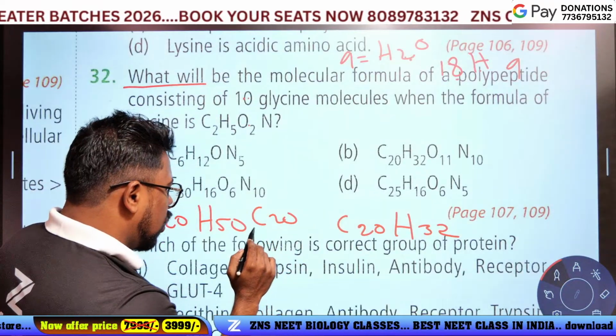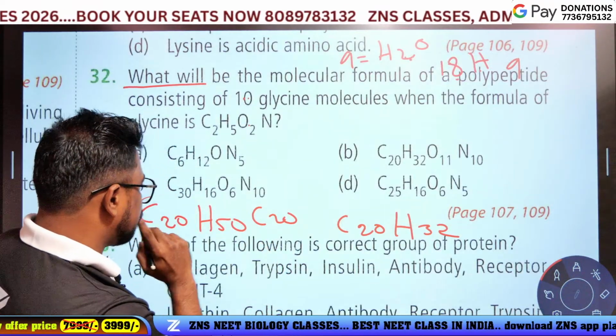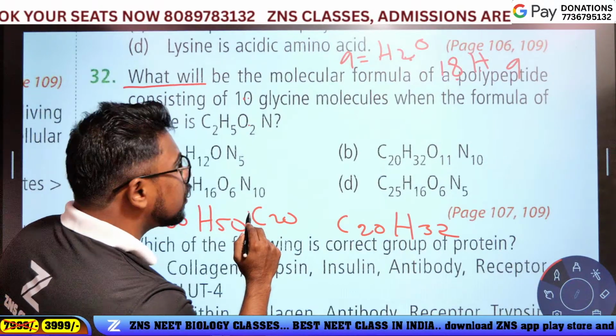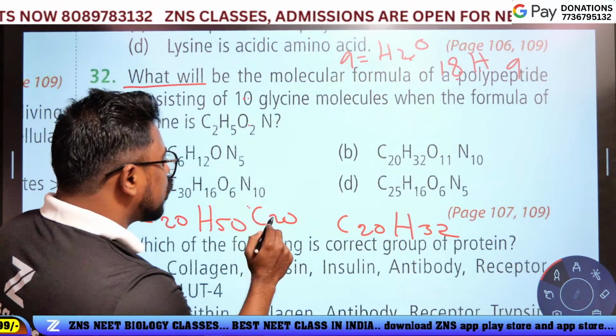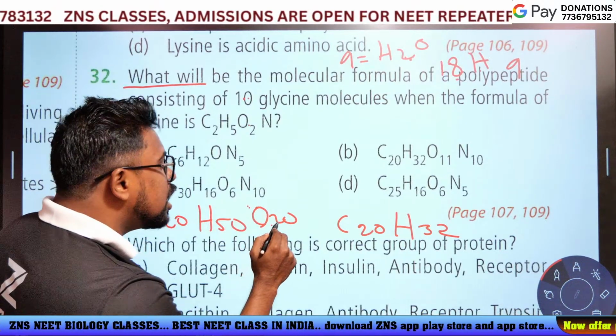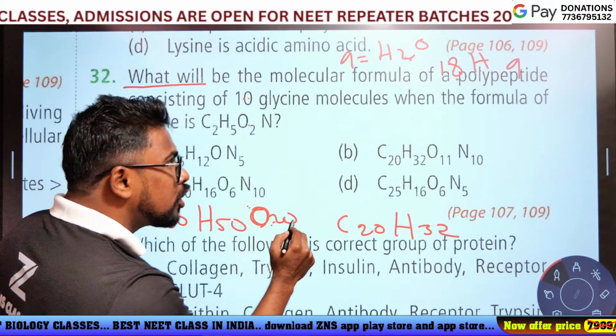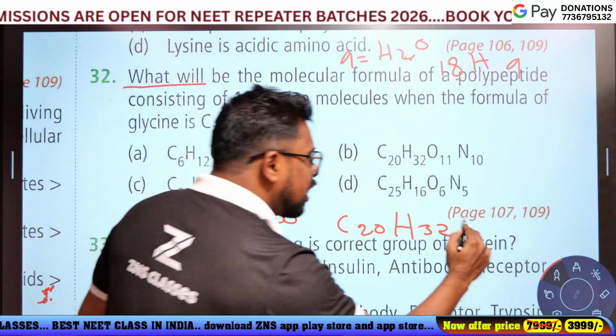Total oxygen is 20, the 9 oxygen is going, remaining 11.